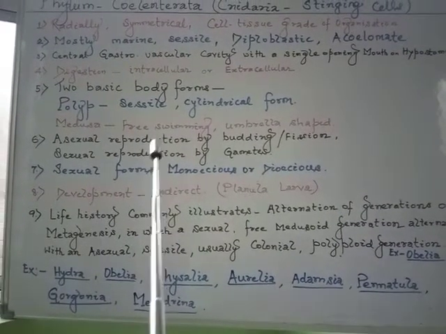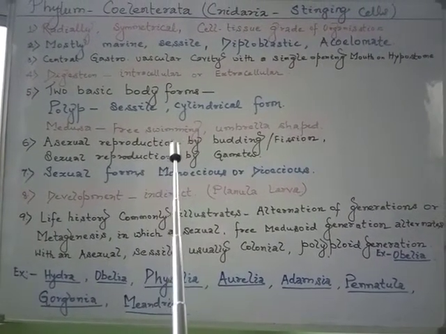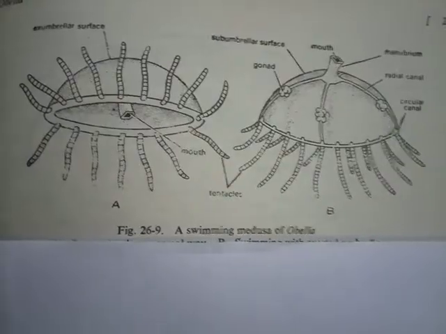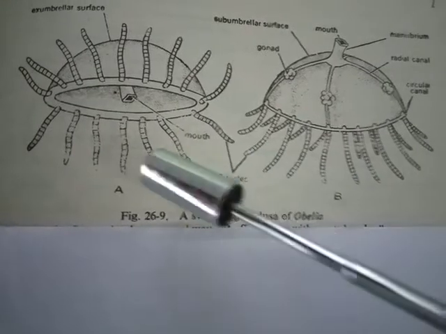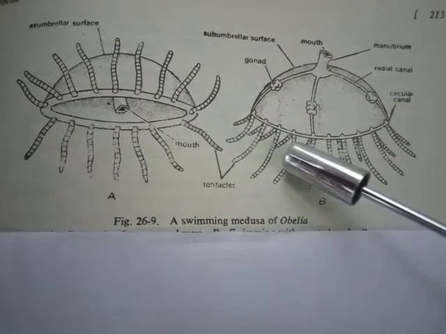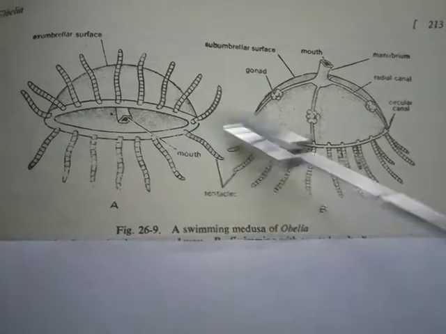Whereas the medusa form is free swimming and umbrella shaped. As we may observe, this is the medusa form of Obelia, which is umbrella shaped.